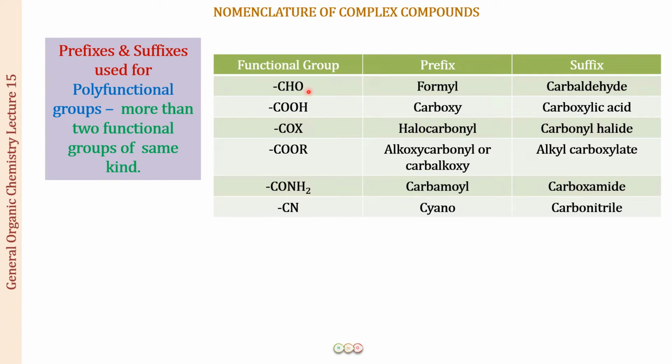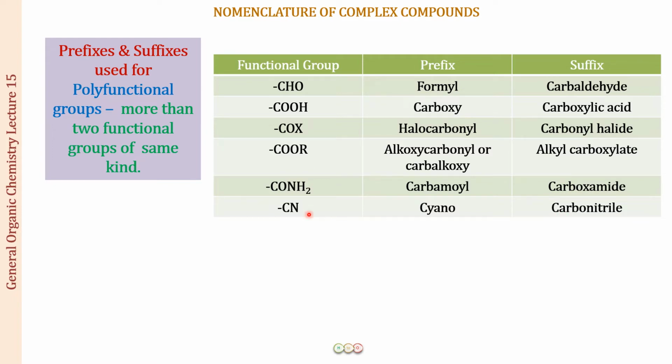The CHO group, the suffix that you will be using is carbaldehyde. For the COOH group, if three or more than three of them are present in the compound, you will be using carboxylic acid. COX, carbonyl halide; COOR, it will be alkyl carboxylate; CONH2, carboxamide; and CN is going to be carbonitrile. Now there will be certain instances when you have to use a prefix for these, when they are not included in the main chain.